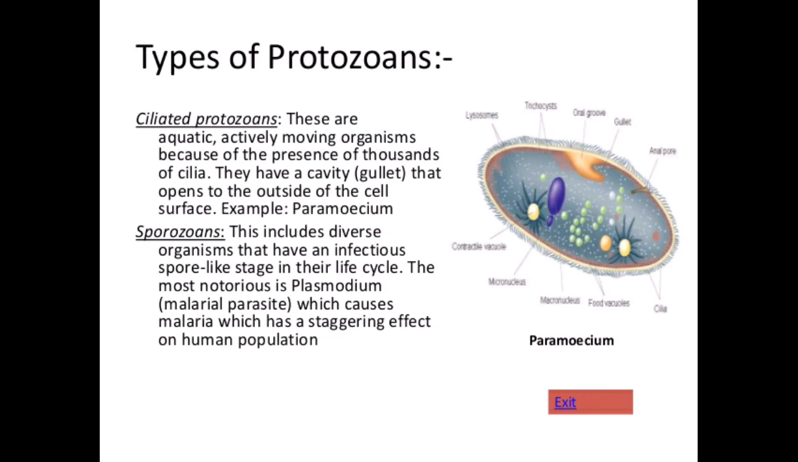Sporozoans. This includes diverse organisms that have an infectious spore-like stage in their life cycle. The most notorious is Plasmodium, that is the malarial parasite, which causes malaria, which has a staggering effect on the human population.